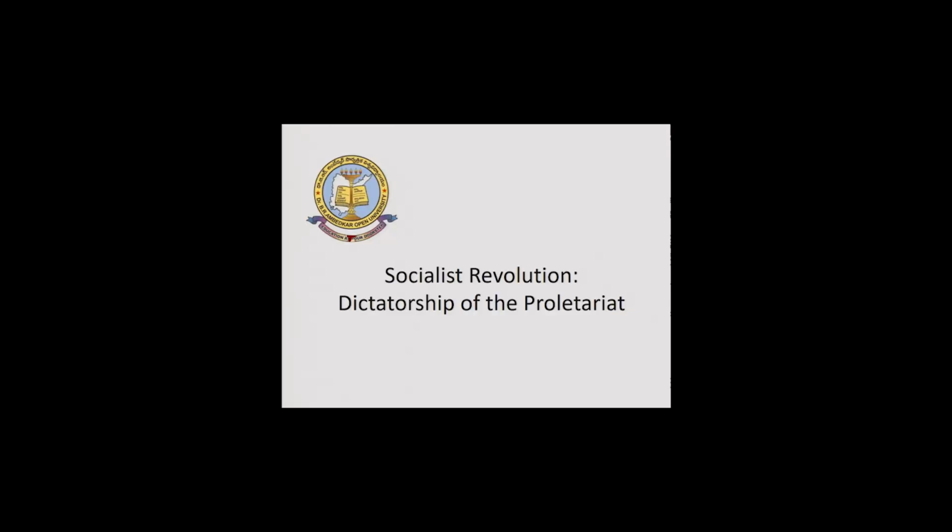And after that, people revolted against the state and achieved a revolution. That is how a socialist revolution occurred, and the dictatorship of the proletariat. Proletariat means workers. The dictatorship of the workers became a state, and people established the worker state. The working classes in the society established a dictatorship in the form of the state. That is called the socialist revolution.